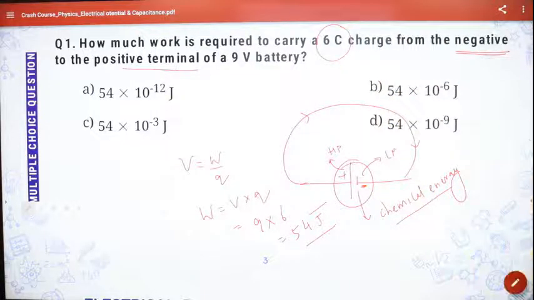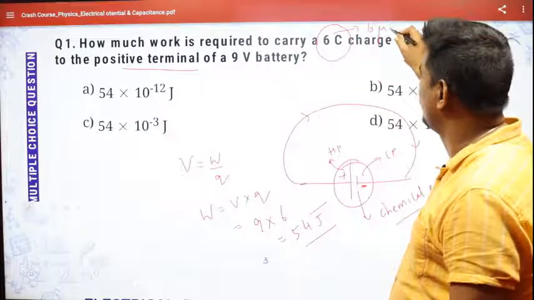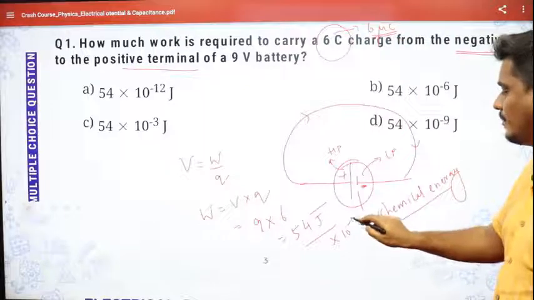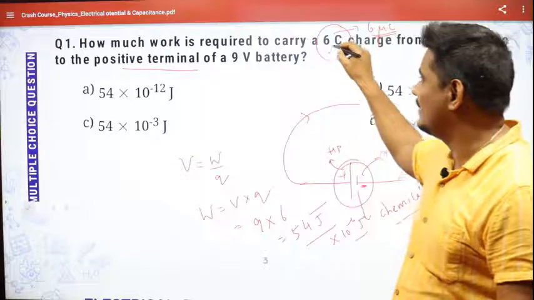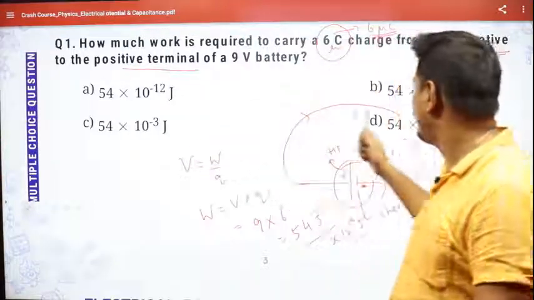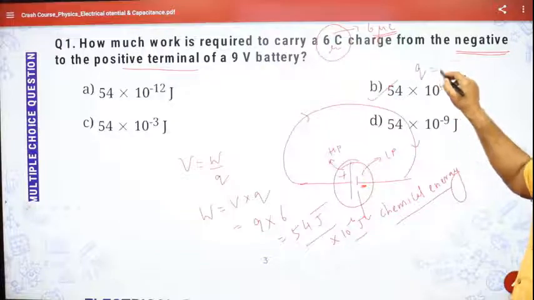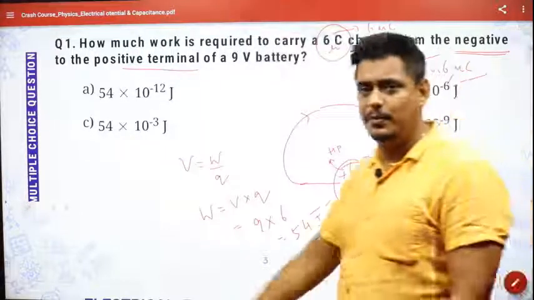Okay, there is no option given like that, so maybe there is a mistake. This should be 6 microcoulomb. If it is 6 microcoulomb, then it will become 54 times 10 to the power minus 6 joules, isn't it? So maybe they have missed the micro sign here. The answer will be 54 times 10 to the power minus 6 joule if the charge is 6 microcoulomb, not coulomb, right? I hope I am clear.